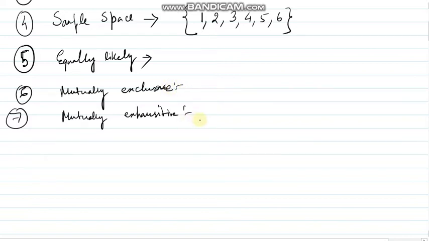And what is mutually exhaustive? Mutually exhaustive tells us that if I perform that random experiment, I will get one of the outcomes from the sample space. Whatever elements are there in the sample space, I will get one of them. So that is the concept of mutually exhaustive.